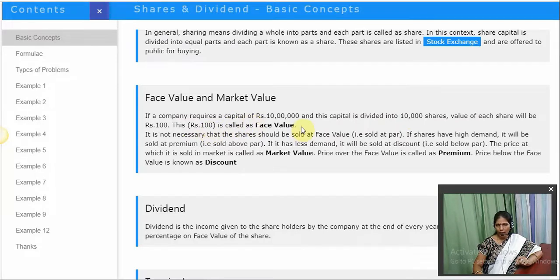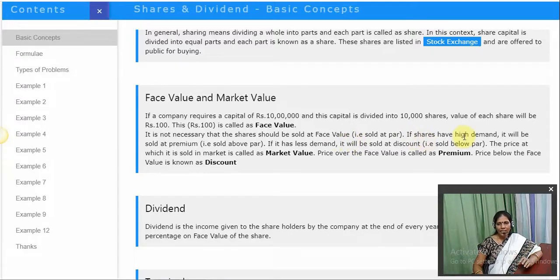Right? Now, what is the market value? Now, we will look into that. It is not necessary that the shares should be sold at the face value. It can be sold a little higher than the face value or a little lower than the face value.